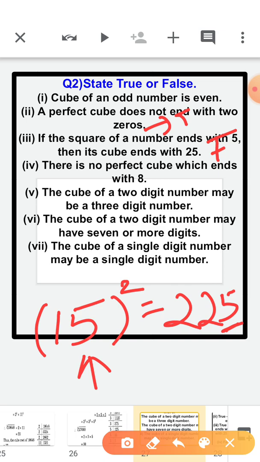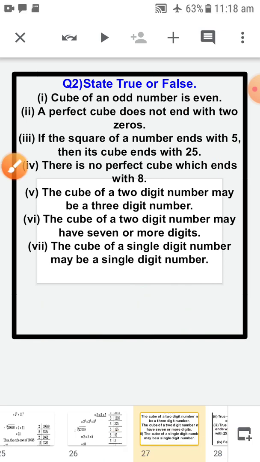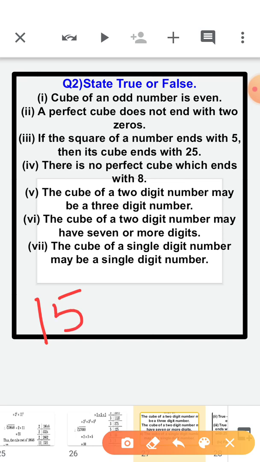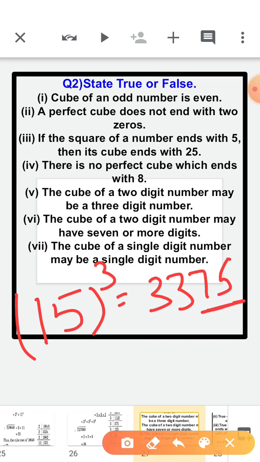Now the question is saying to find the cube of the same number. The cube of the same number is 3375, but it ends with 75, it does not end with 25. So it is not necessary that if we take one number and find its square and it ends with 5, then the cube of the same number ends with 25. So this statement is false.